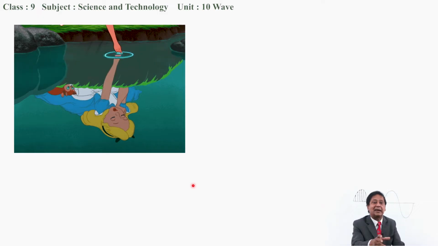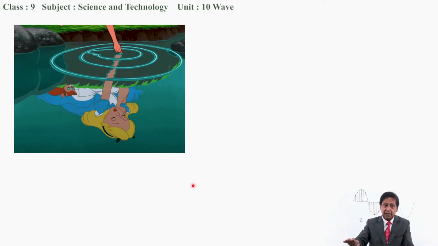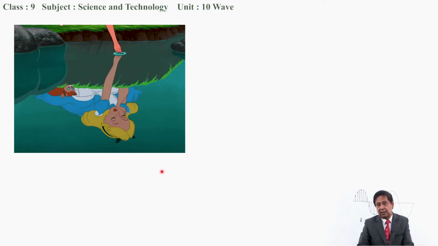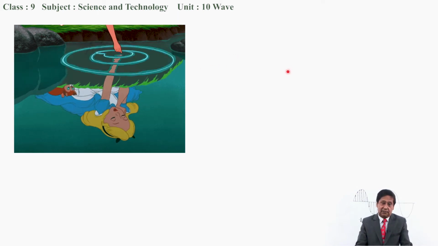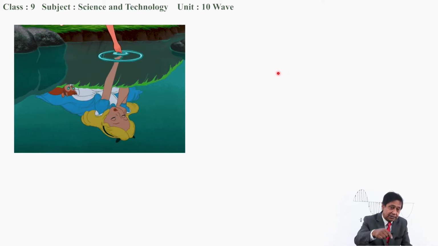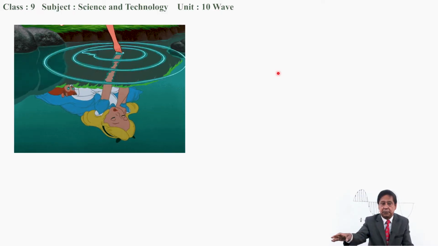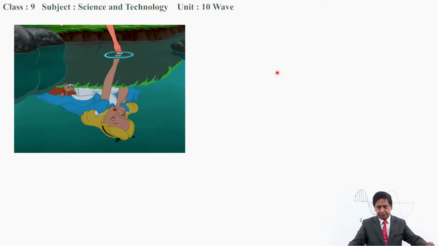If we have stagnant water, or the water surface is not disturbed, and you touch it, then a wave is produced. The ripple of water is produced, which transmits towards different directions. This way, if we repeatedly disturb the surface of water, then ripples of water are produced. This is a transverse wave. The wave is traveling towards different directions.